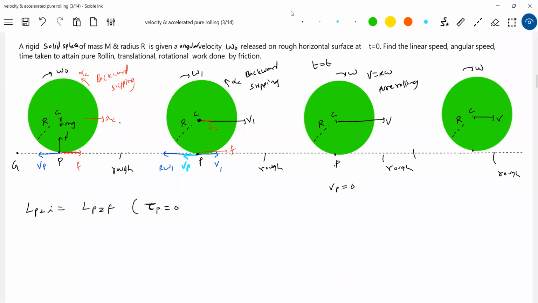Yesterday's class I discussed this. Now based on that, what is the initial angular momentum? Angular momentum due to translational motion is 0. Angular momentum due to rotational motion is I_C omega naught. Finally, angular momentum due to translational motion is MVR clockwise, plus I_C into omega. For pure rolling, V should be equal to R omega, so this is 2 by 5.